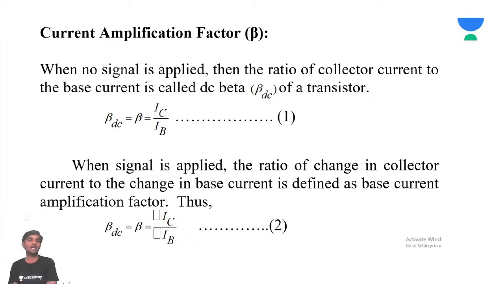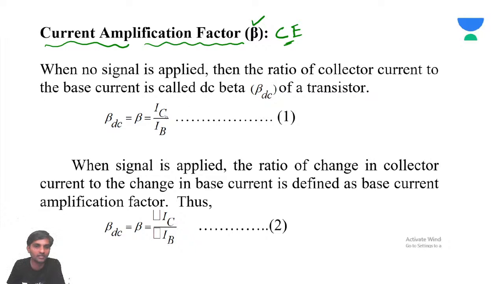Now, earlier the current amplification factor for common base was alpha. Now, the current amplification factor for common emitter, we assume, is going to be beta. So what is beta, sir? Beta is again output current by input current.